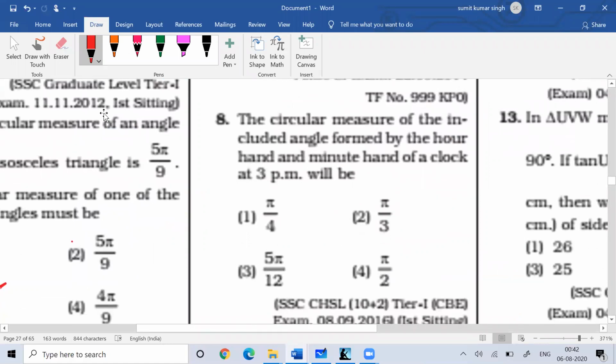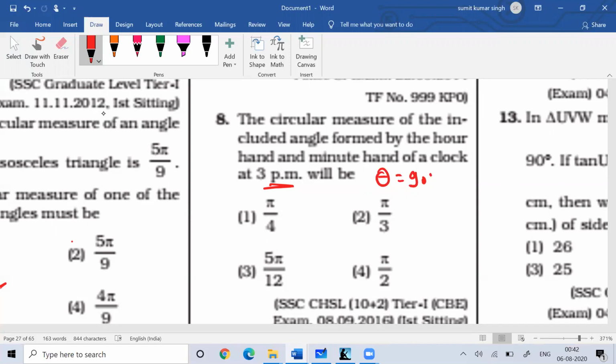So now you see here, when the time is 3 p.m., you know that the angle would be 90 degrees. It is asking you the circular measure of the angle between the hour hand and the minute hand. So basically we need to determine the length of the arc. The formula for that is theta by 360 into 2 pi r.